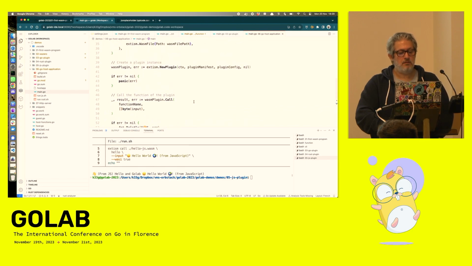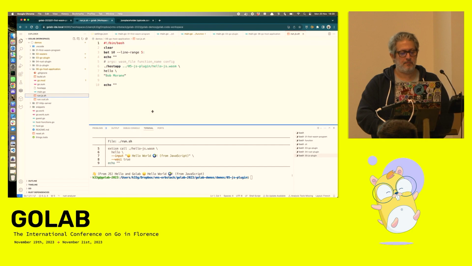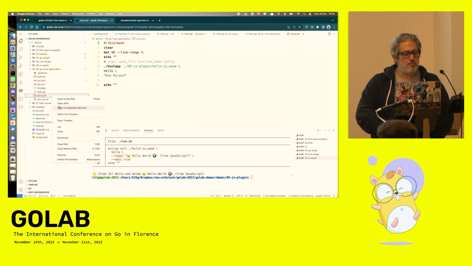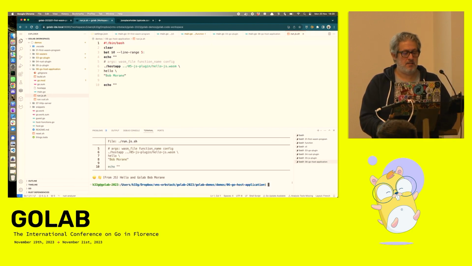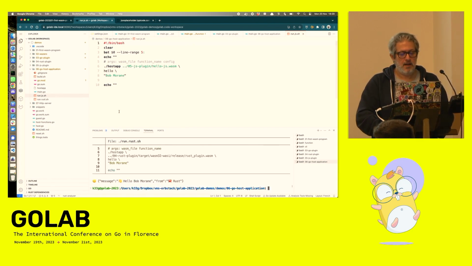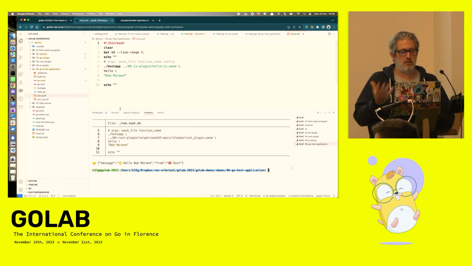and display the value. So I will call the JS plugin. And it's the plugin I developed before, and I can do this, of course, with the Rust plugin. And it works. So that means you can easily create a Go application and run WASM plugins made with various languages.